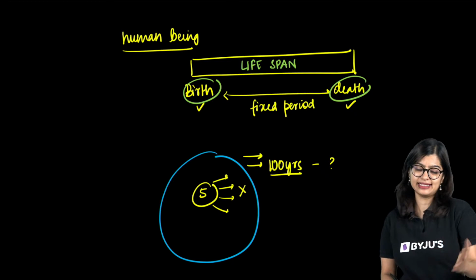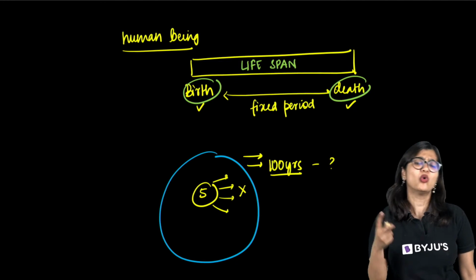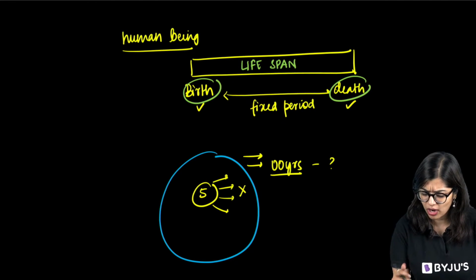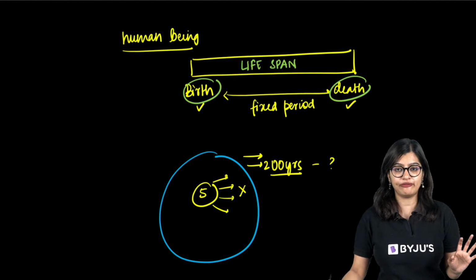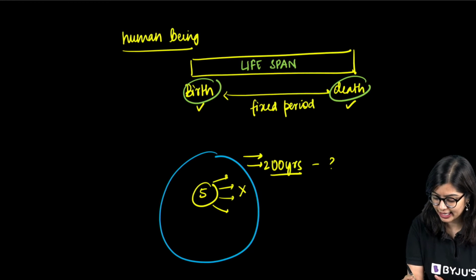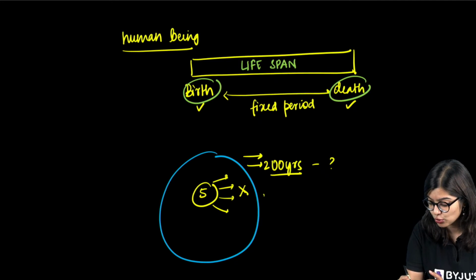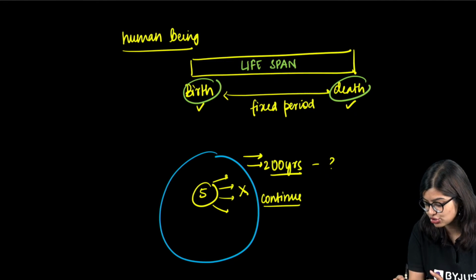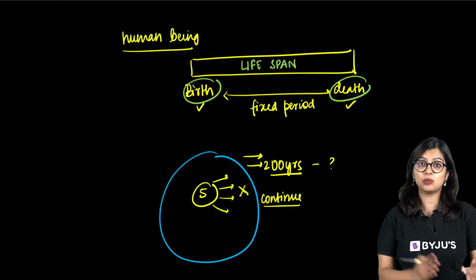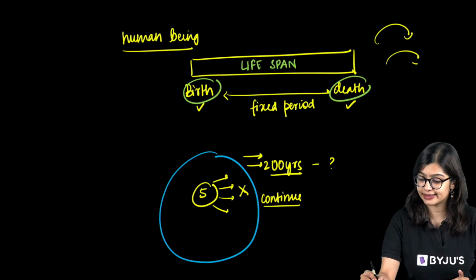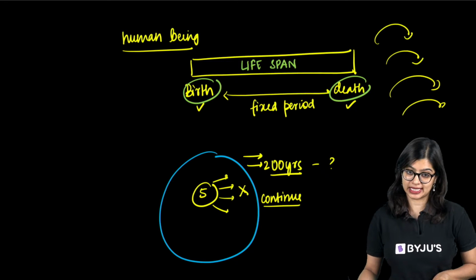Yes. Let's assume after 200 years, after they were born, will I find human beings? No, we won't find any, because the generation did not make a young one of their own kind. So there is nobody to continue the generation or continue the species, which is why every living organism reproduces so that they can make more of themselves.